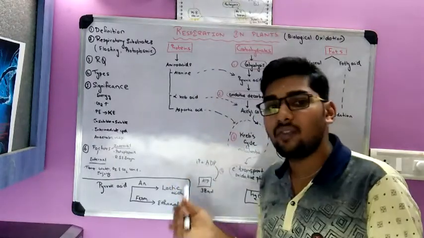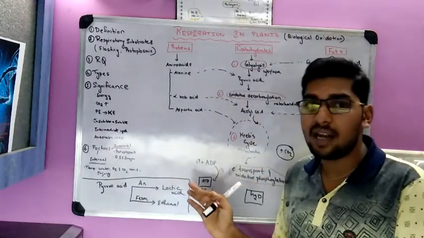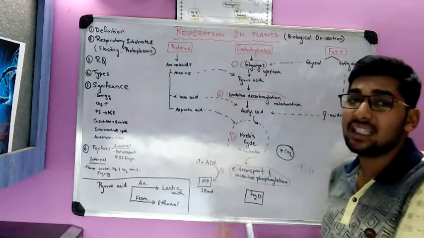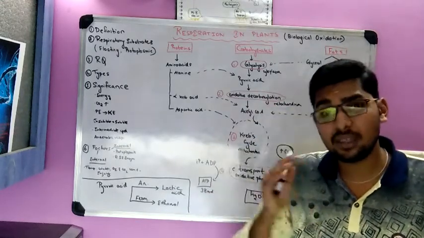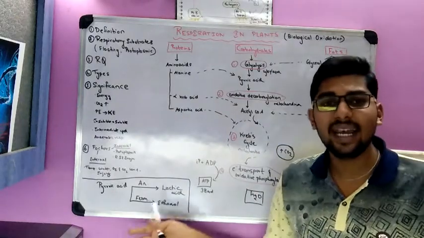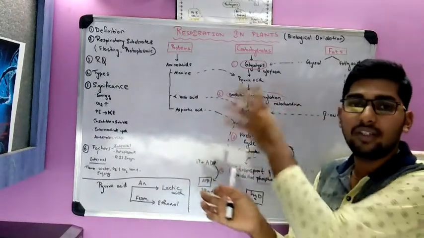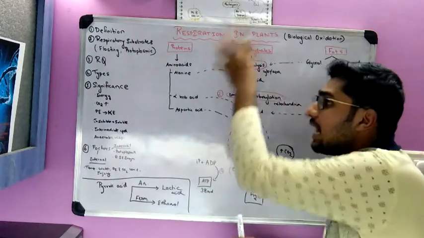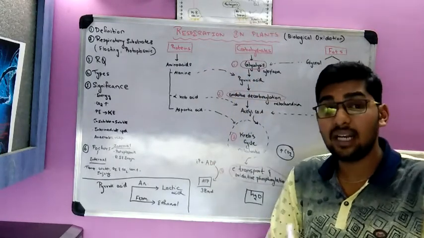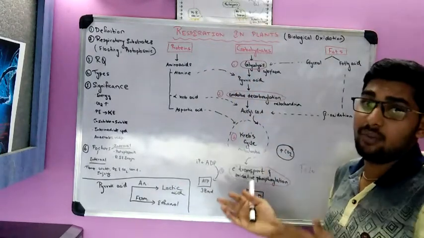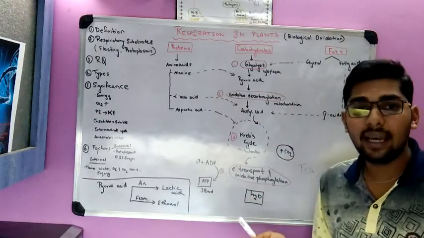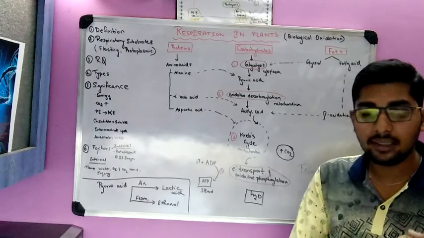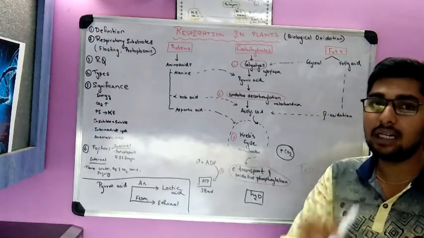Then coming back to the last part of this video, that is the mechanism of respiration. How does respiration take place? What are the steps involved? It is a very detailed topic. I have clubbed it together and given it to you as a flow chart. Each thing can be taken and explained in a half-hour video, so that will be done later. So whatever food we take is nothing but proteins, carbohydrates, fats or lipids.